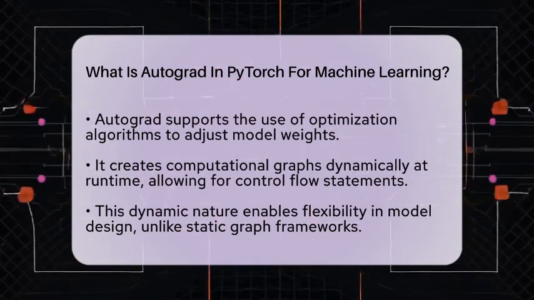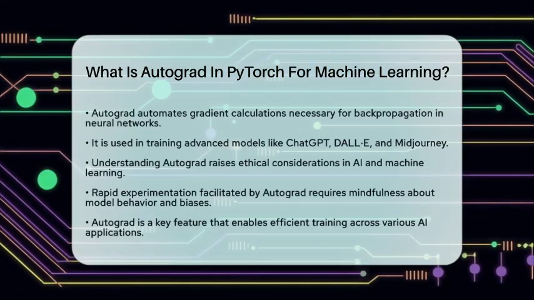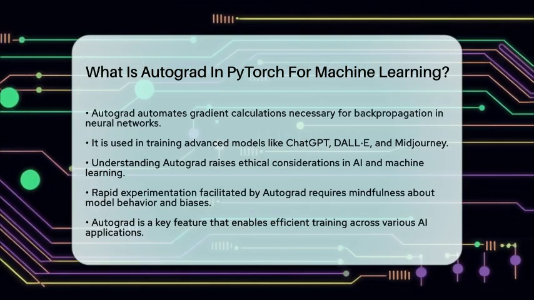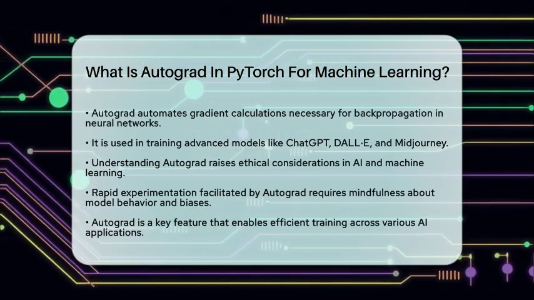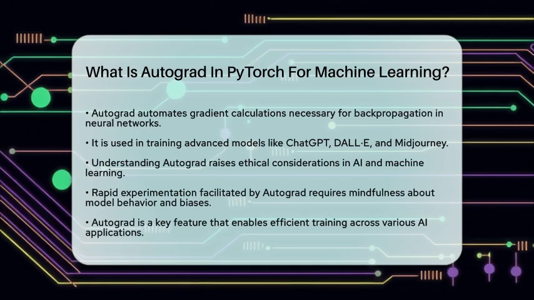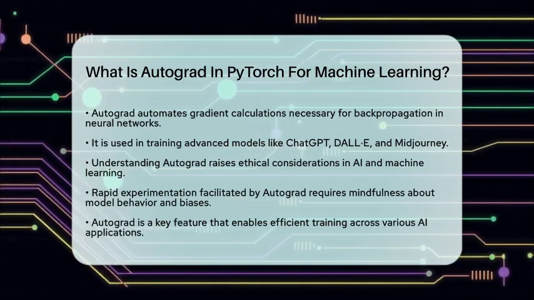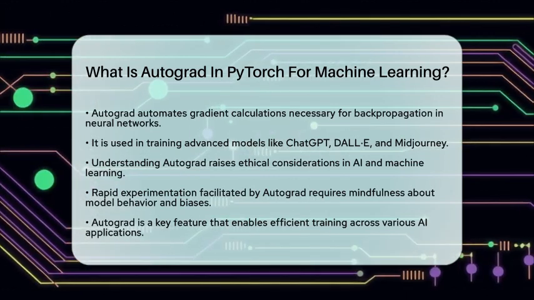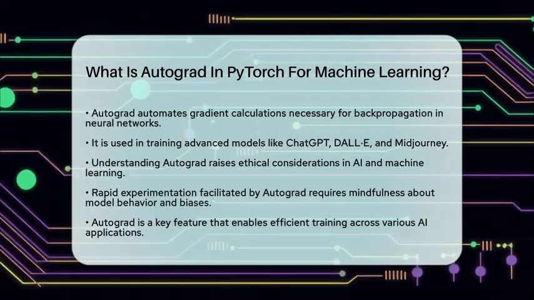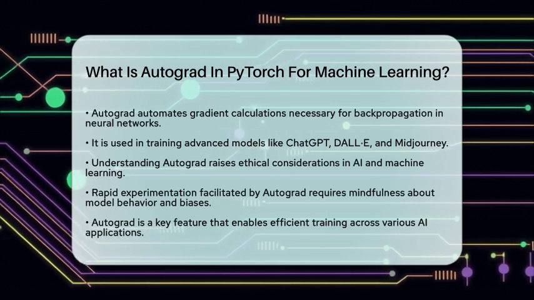Understanding Autograd also ties into the ethical considerations of artificial intelligence and machine learning. Its ability to facilitate rapid experimentation and model development means we must be mindful of how models behave, their biases, and the need for transparency. The ease of training complex models can lead to unintended consequences if not handled carefully.